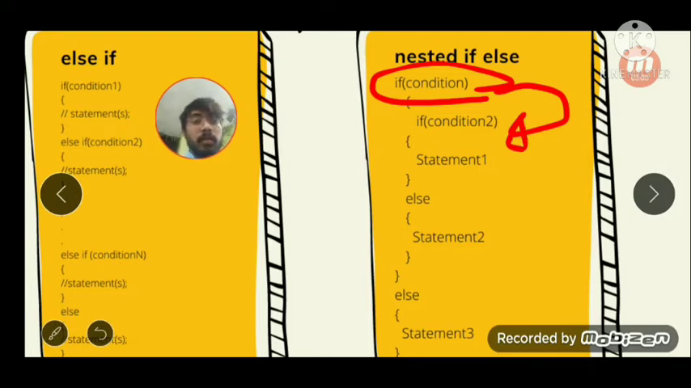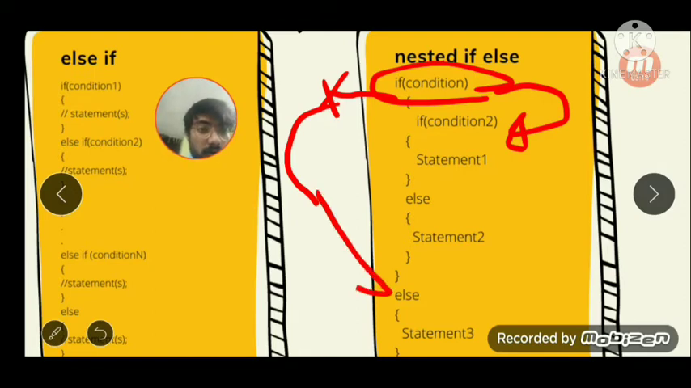Consider if this statement is false, then it will directly jump to the outer block. So we have a hierarchy. We have some conditions here: statement 1, statement 2. It is like an if statement having another if statement in its block. So we will be seeing them very thoroughly in the next slide.